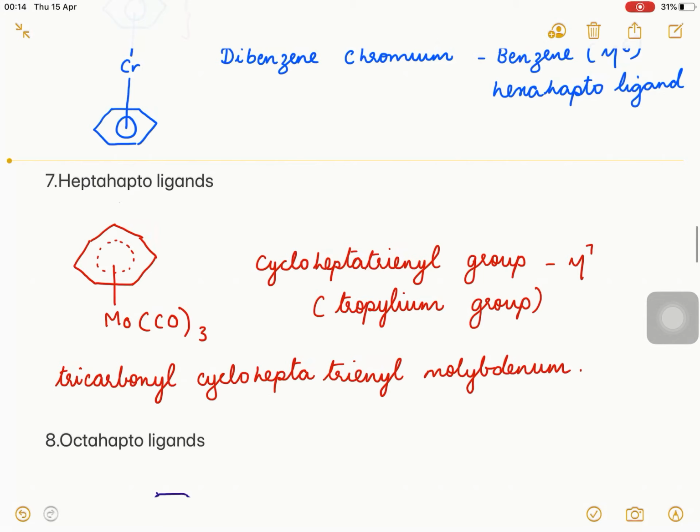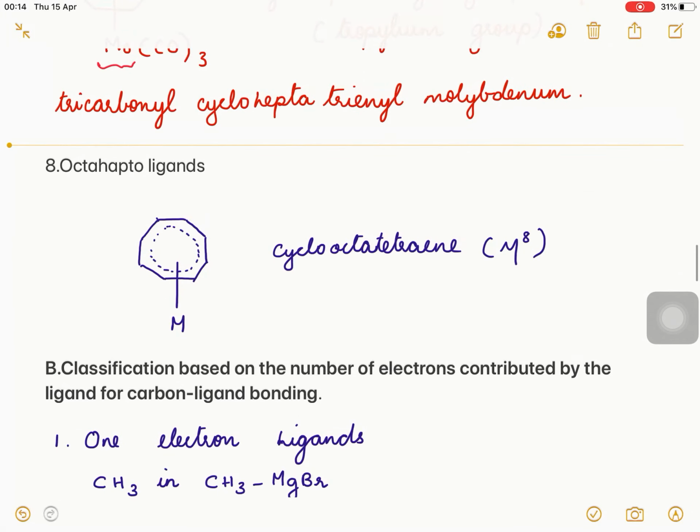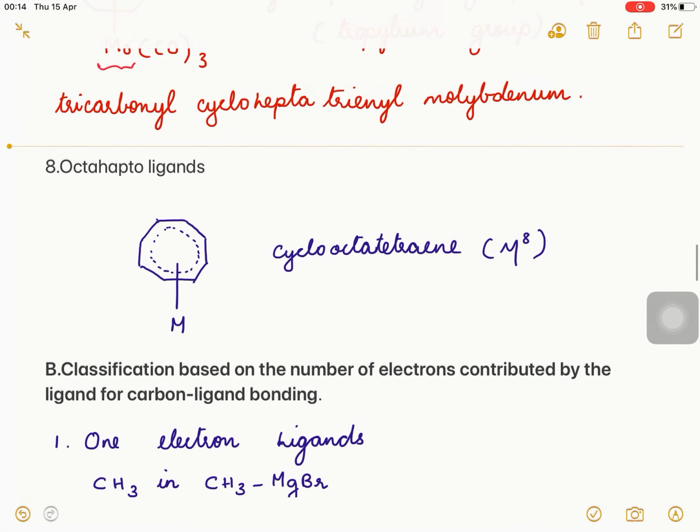Next one is the heptahapto ligand, and here seven carbon atoms are attached to this central metal atom. So that is an example of a heptahapto ligand. The cycloheptatrienyl group is an example of a heptahapto ligand, and it is designated as eta 7. This group is also known as the tropylium group. Now the next one is the octahapto ligand. Eight carbon atoms are attached to the metal. So that is the first classification.